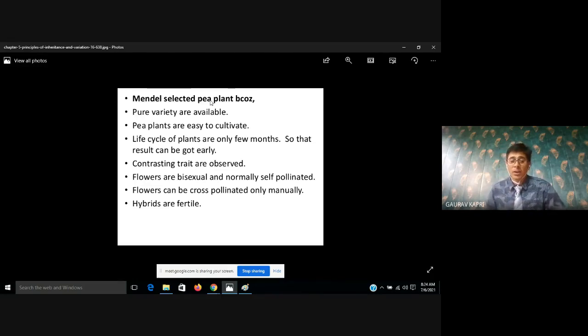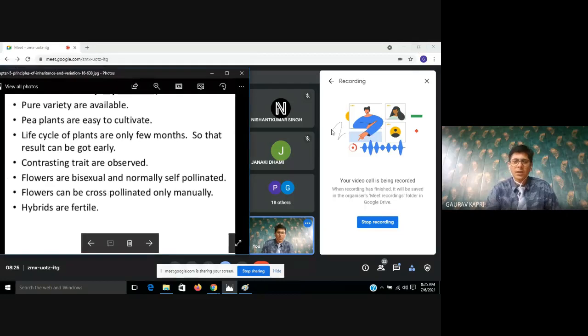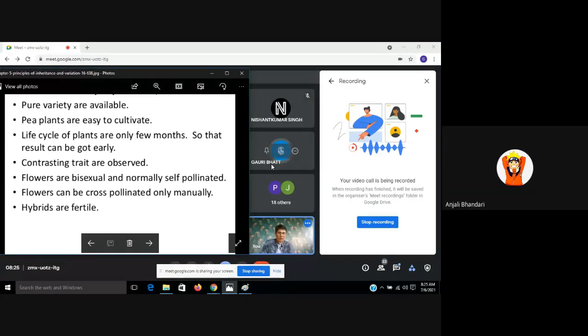Okay, the important thing, we can go for cross pollination as well as self pollination because it's a bisexual plant. So that's another reason why Mendel selected Pisum sativum. Now finally the most important, it produces hybrids and hybrids are also fertile. So that's why he chose Pisum sativum. So understood? If the question comes in the examination, are you capable enough? Yes, sir. Okay, very good.